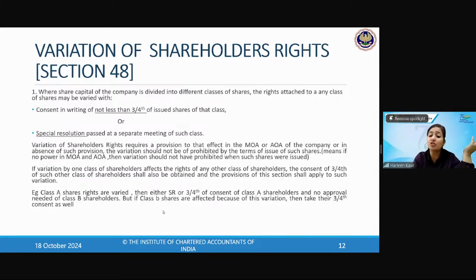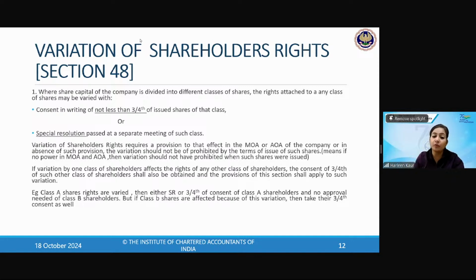But if class B shares are also being affected because of this variation, then what will happen? Answer me. If class A shareholders' rights are being changed, we need to pass the SR or take 3/4 of the written consent of the shareholders. But if this variation in class A shareholders' rights is affecting class B shares also, then what do you need to take?